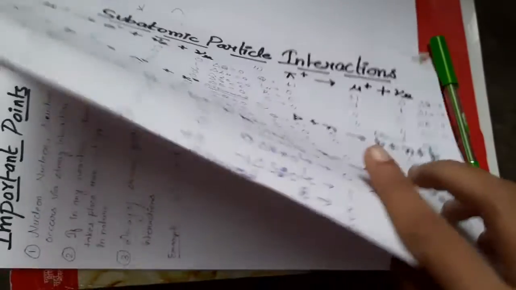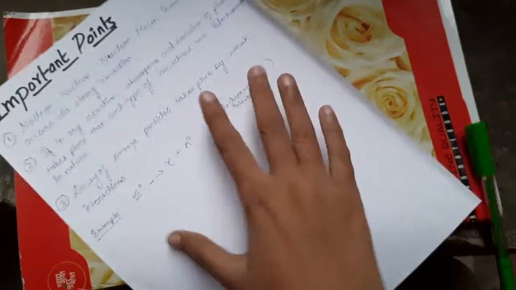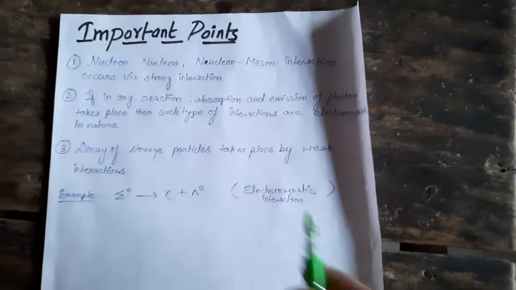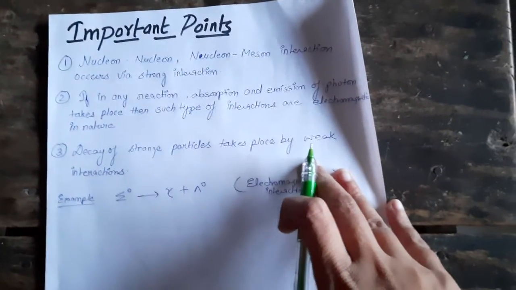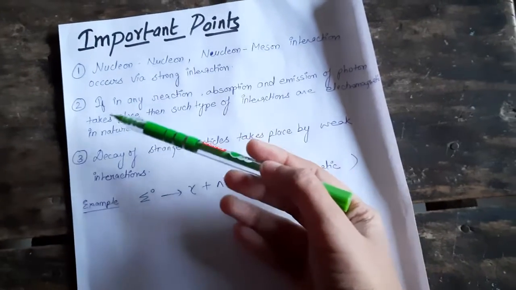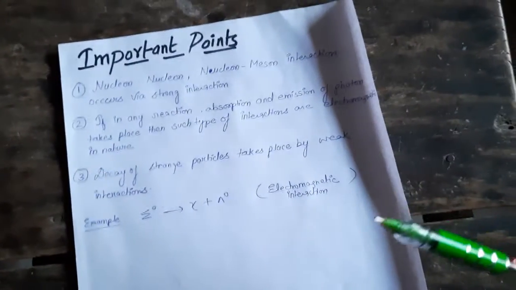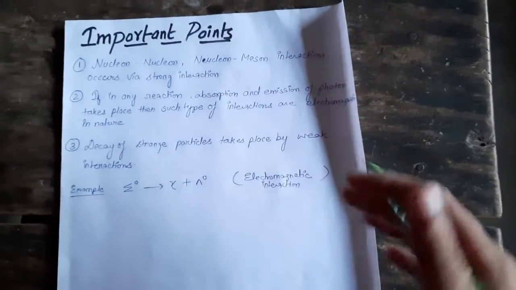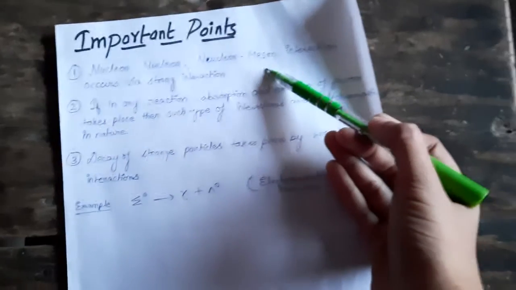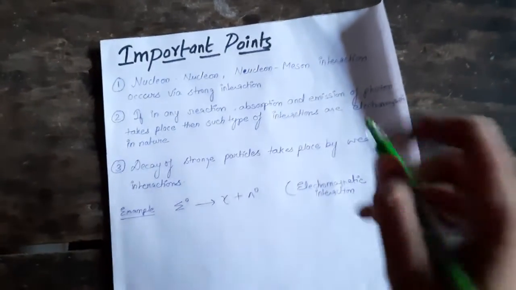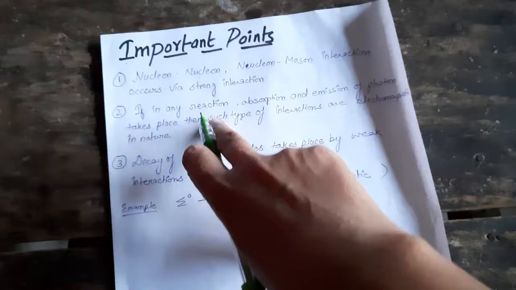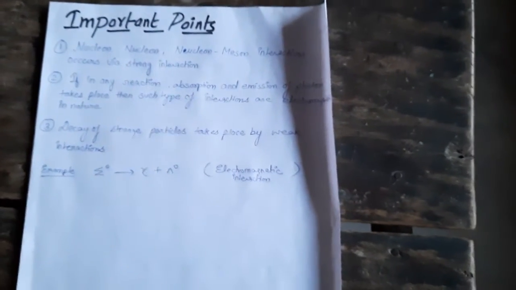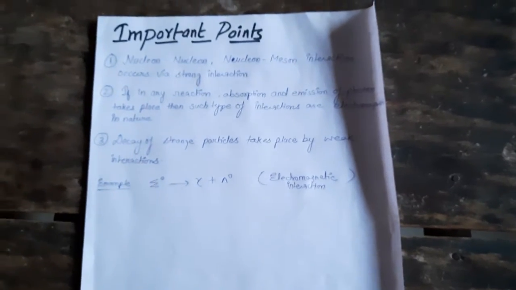These tricks are: if in any interaction you find that nucleon and nucleon interaction takes place, or all the particles are nucleons, or nucleon and meson interaction is taking place, then such interactions are basically strong interactions. These are the tricks that tell us what type of interaction it is.